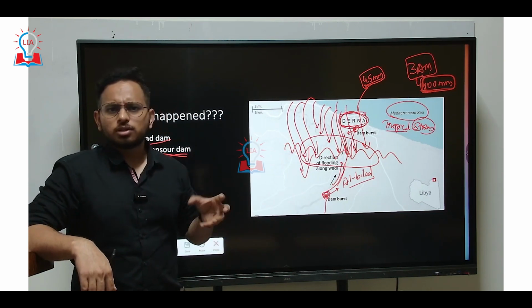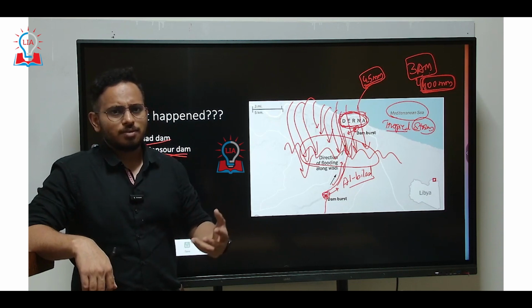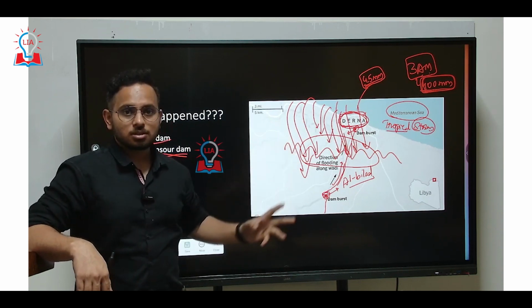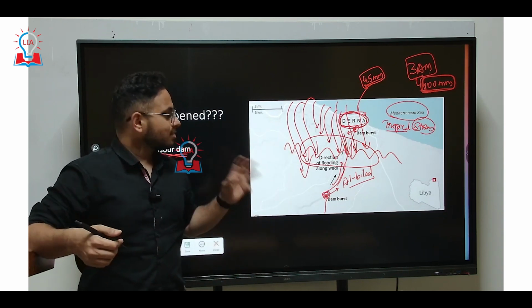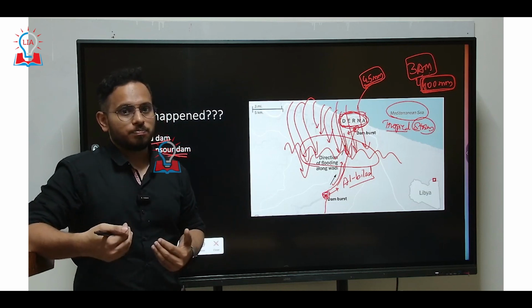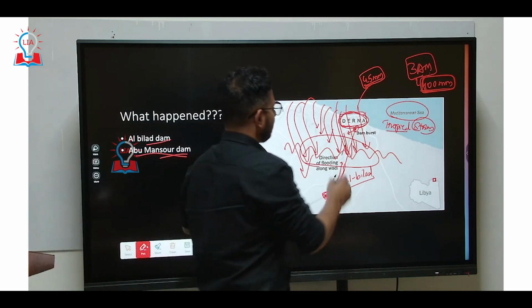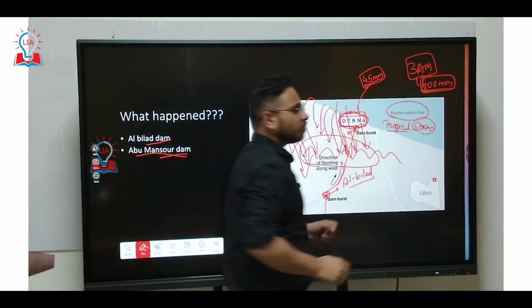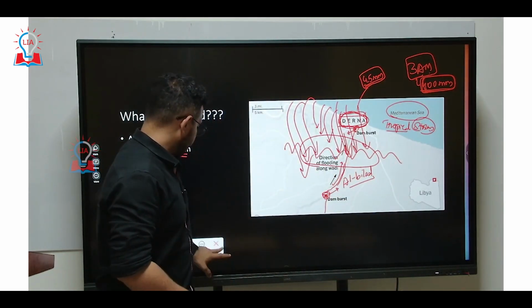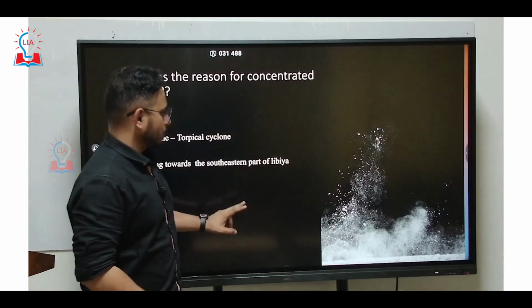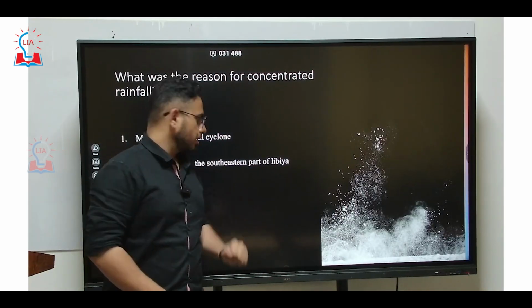in the morning and 4:30 a.m. in the morning consistently. Clear? So these two dams burst, and this bursting of the dams resulted in a huge water outflow towards the city of Derna. And this is the reason why we have flash floods happening in Libya.